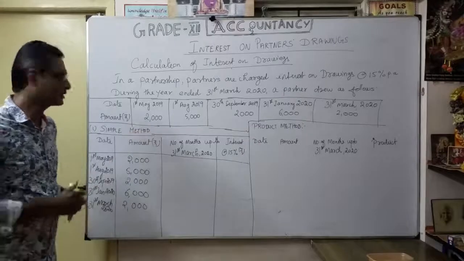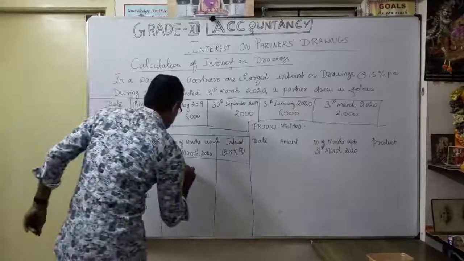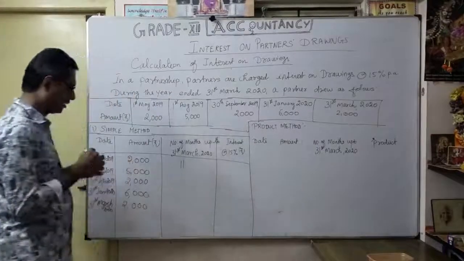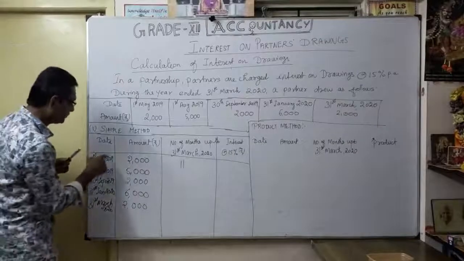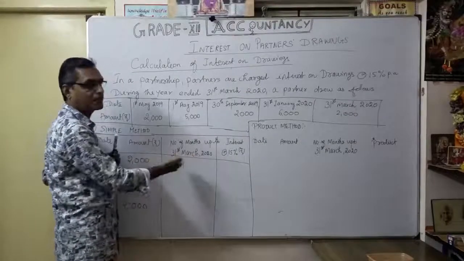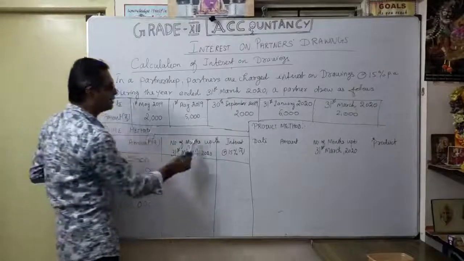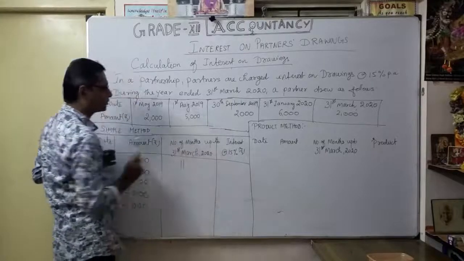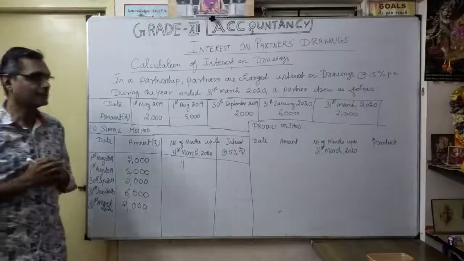So 11 months, from 1st May till 31st March. That is the heading.